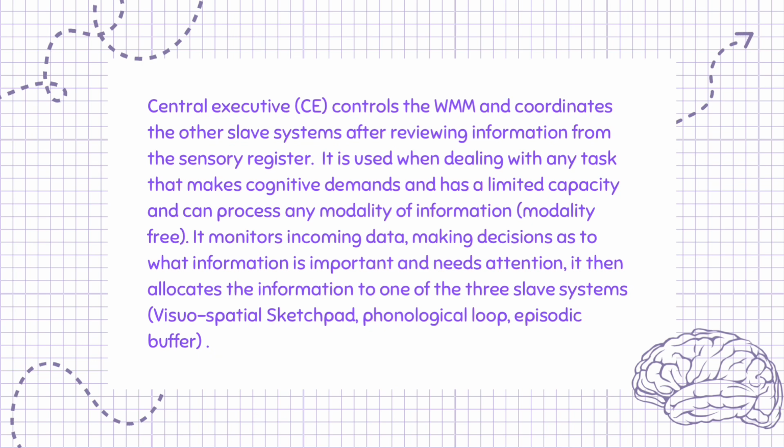Central Executive, CE, controls the WMM and coordinates the other slave systems after reviewing information from the sensory register. It is used when dealing with any task that makes cognitive demands and has a limited capacity and can process any modality of information, modality-free. It monitors incoming data, making decisions as to what information is important and needs attention. It then allocates the information to one of the 3 slave systems: visuospatial sketchpad, phonological loop, episodic buffer.